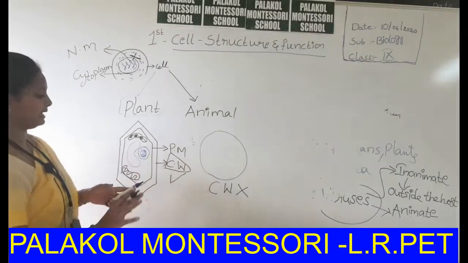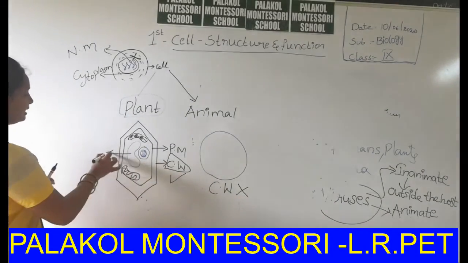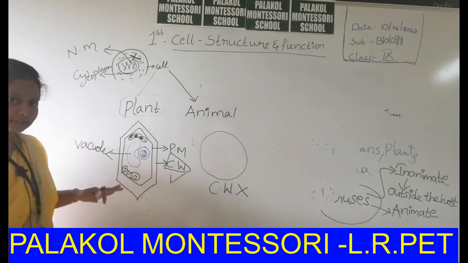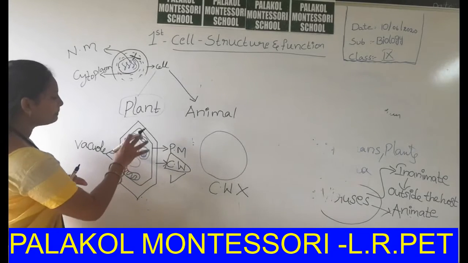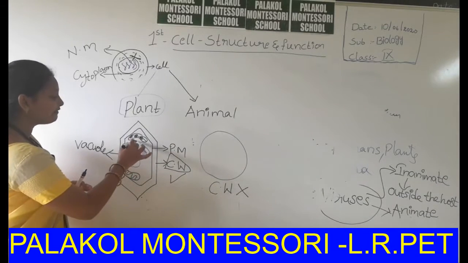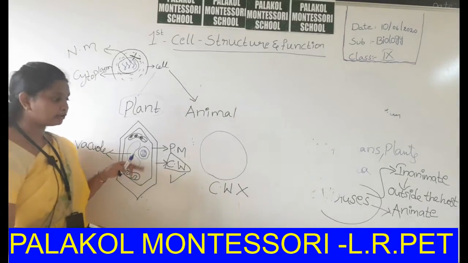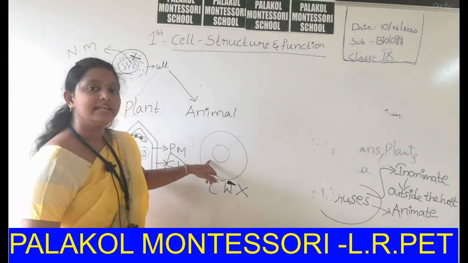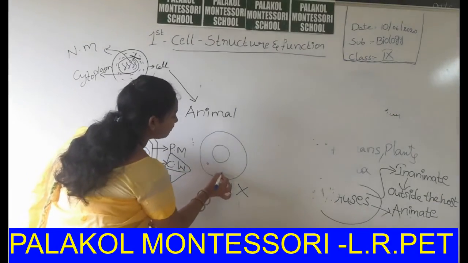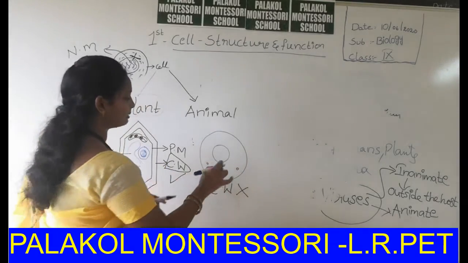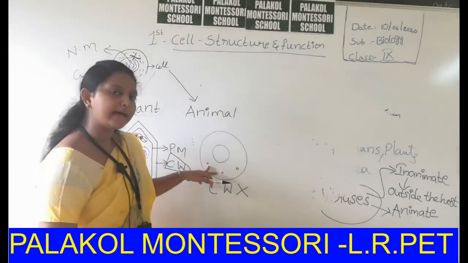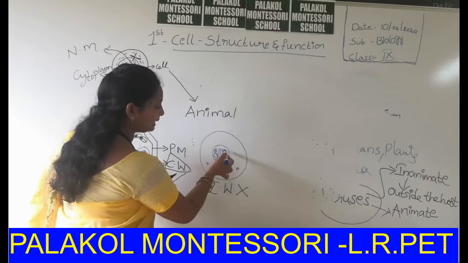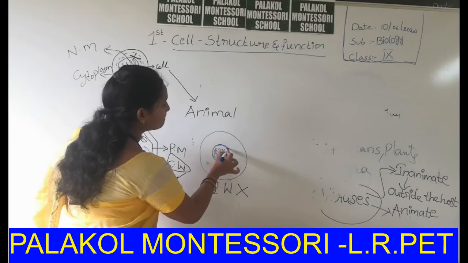In plant cells a large central vacuole is present, covering about 80% of the cell space. But in animal cells there is little scope for vacuoles; only a small number of small vacuoles are present, and in most cases they are absent. Here also the nucleus is eukaryotic, that means the nuclear material is surrounded by a nuclear membrane.